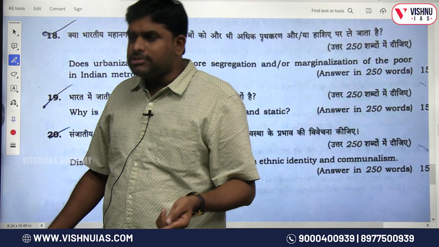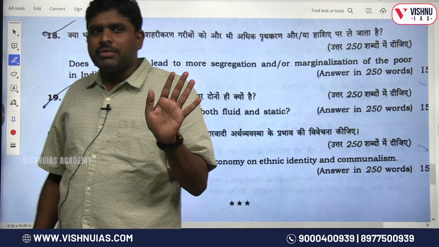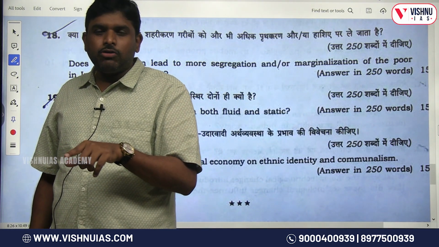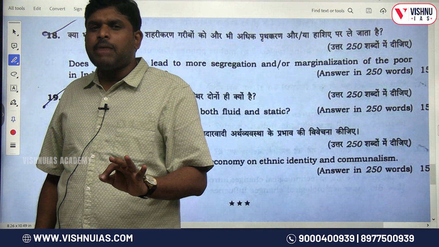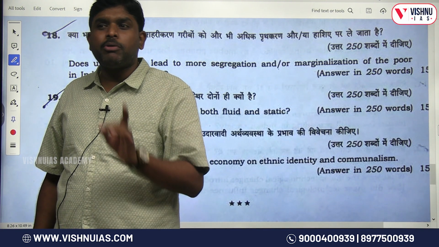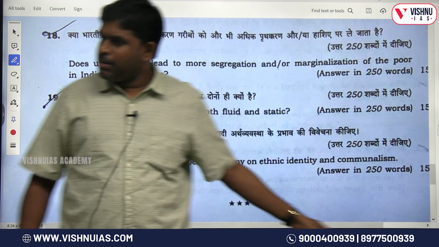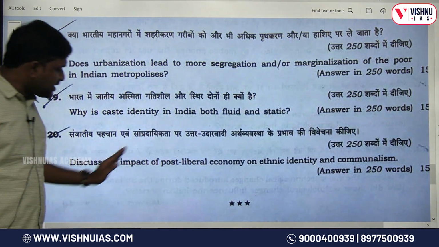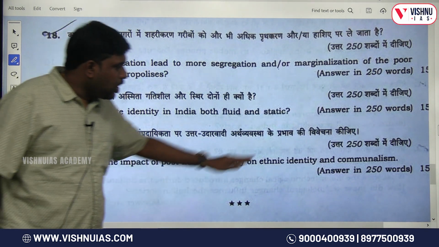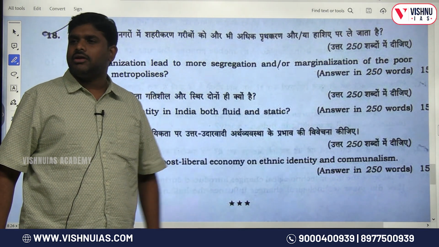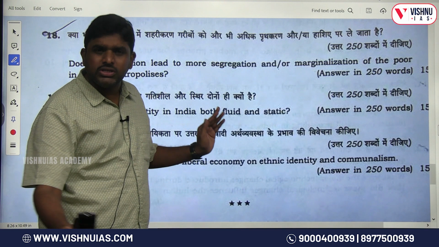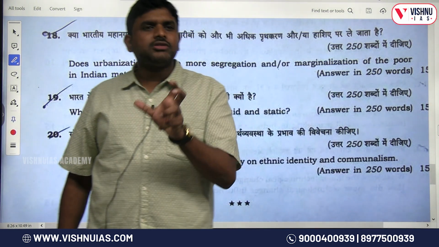For example, Meiteis versus Kukis, I told you in the class, if you remember, multiple times. Now the ethnic conflict which happened between the Meiteis and Kukis is not based upon ethnicity but on religion. Same question: discuss the impact of post-liberal economy on ethnic identity and communalism. Ethnic identity is reducing and communalism is rising; these are holistic questions.